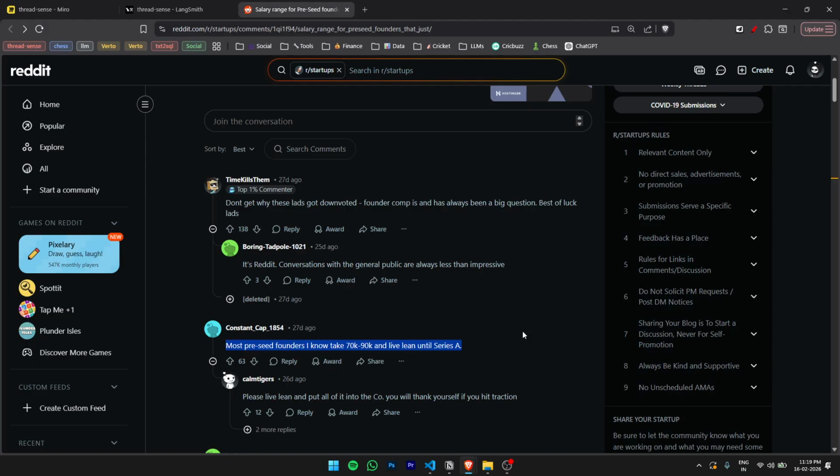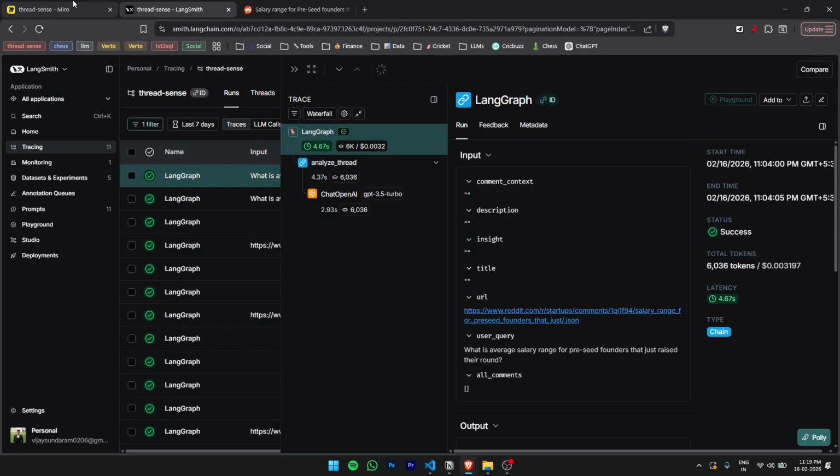Because Reddit is a community-driven platform, the more votes a certain reply or comment has, it simply means that those responses are more accurate or more popular among the community. So it's more likely to be useful for us for generating our insights.